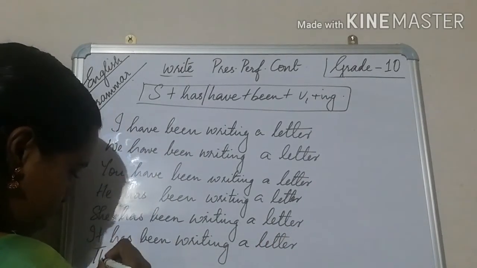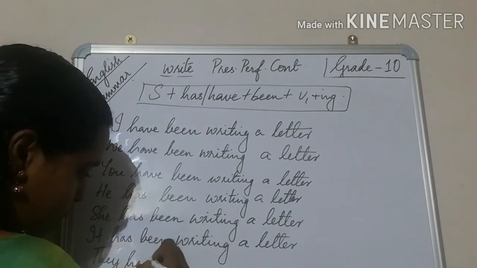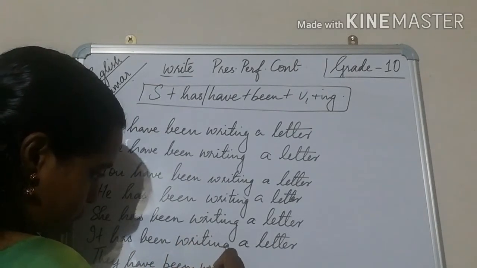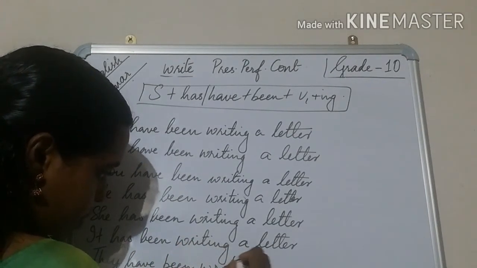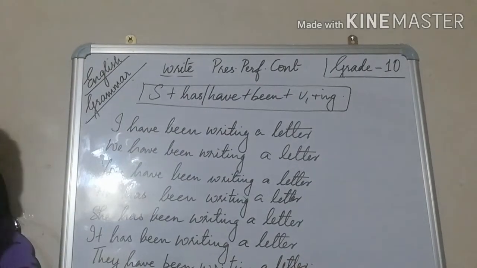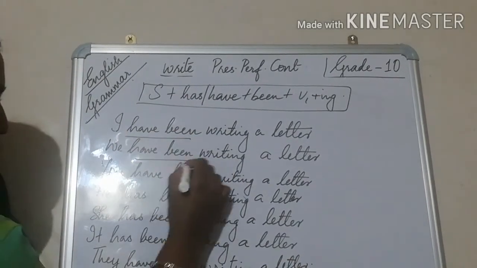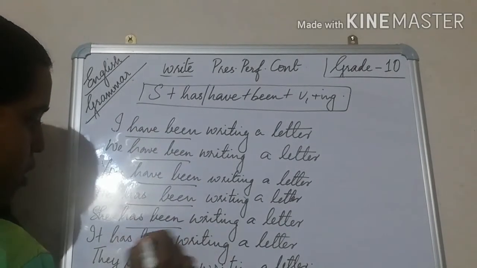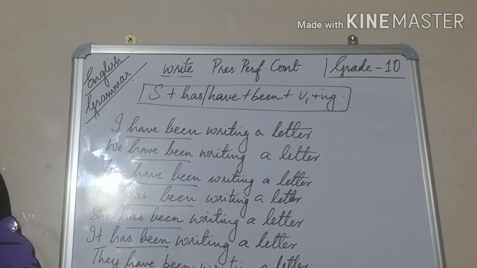And they have been writing a letter. Yes, hope you understood this one. Everything have been here, but here it's again changing, has been and then have been. Yes, have been writing a letter.